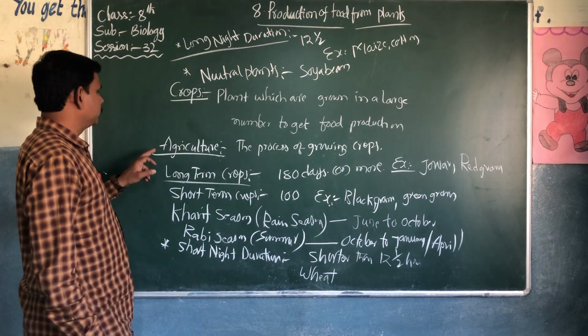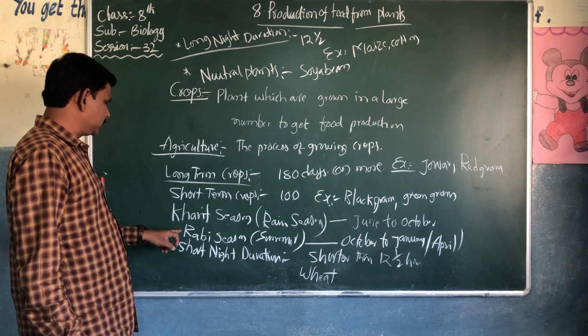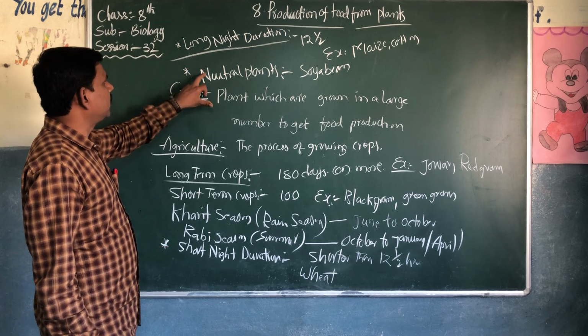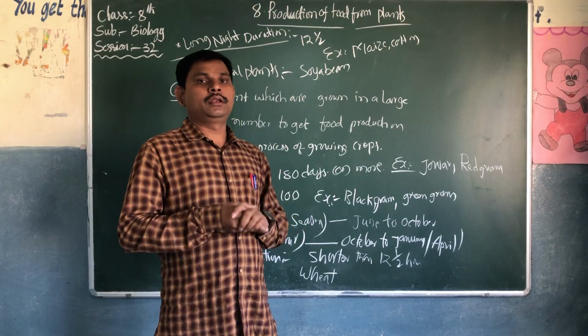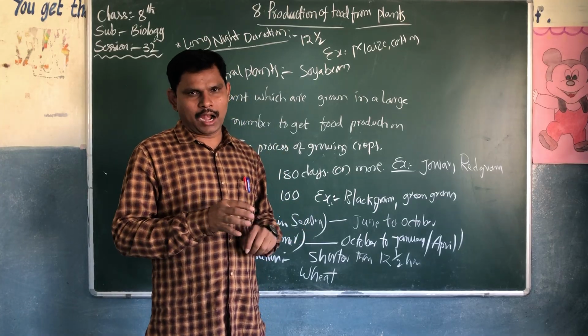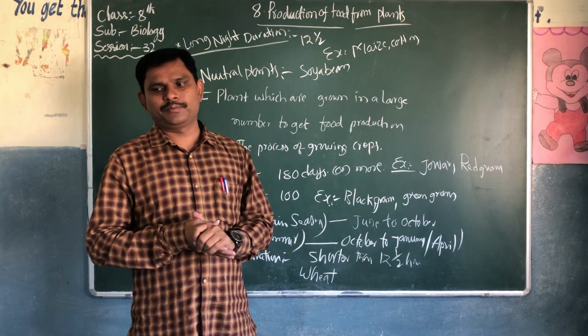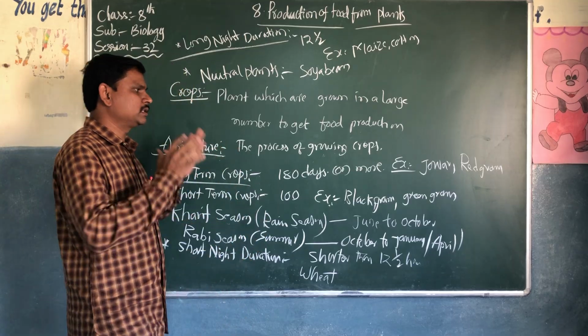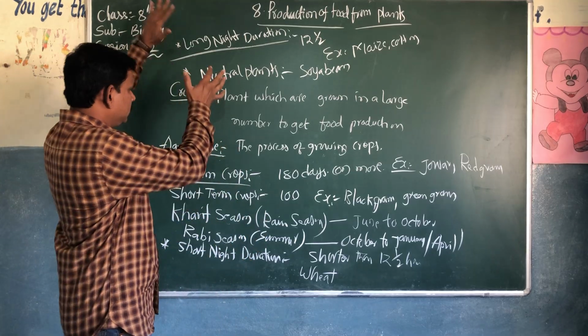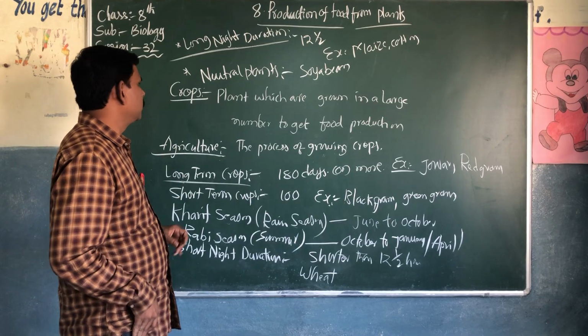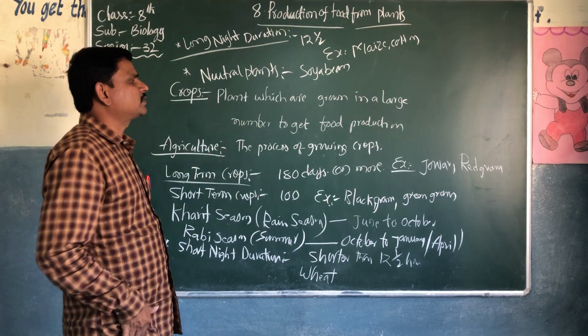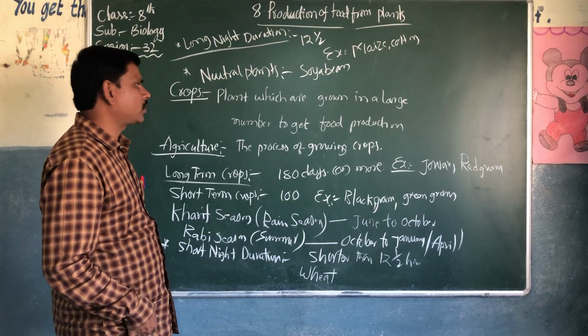So today I have given 9 topics and the definitions of these 9 topics. They are very important. This lesson covers all these topics. I started with: what is crops? The plants which are grown in large numbers for food production are called crops.